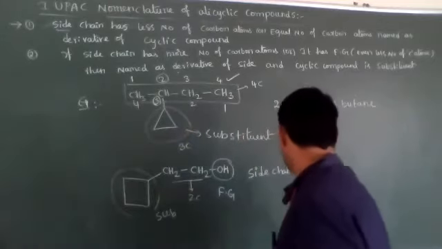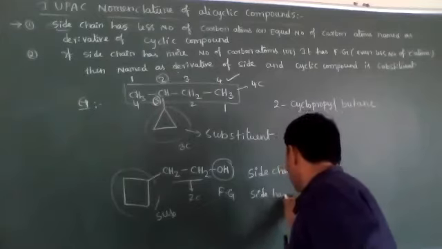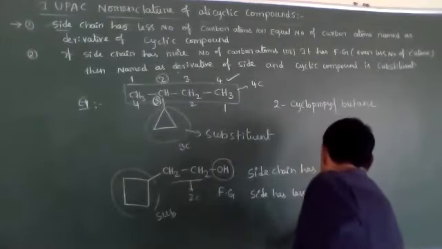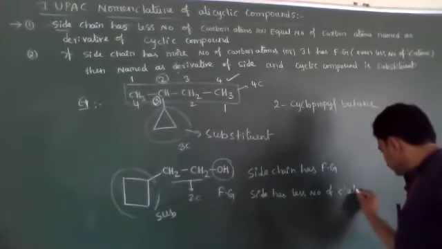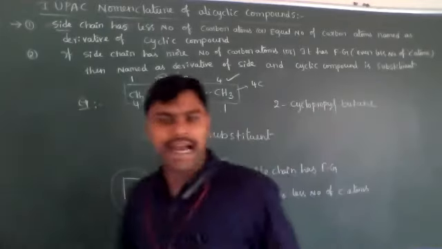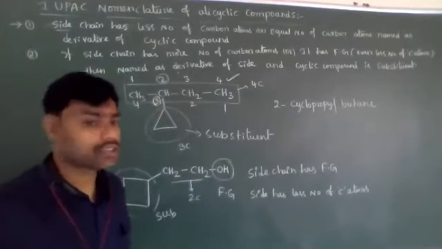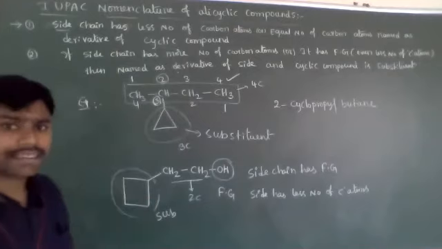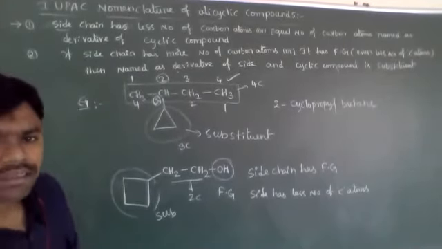Side chain has fewer carbon atoms, but it has a functional group. So in that case, this cyclic compound we have to consider as a substituent.